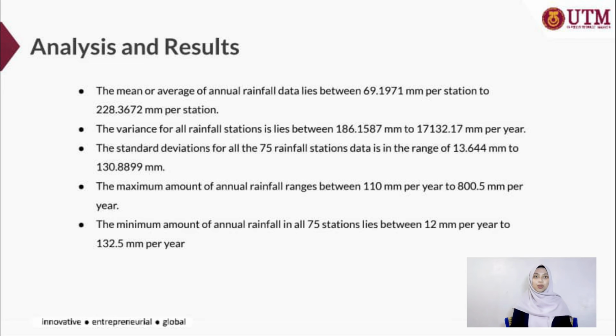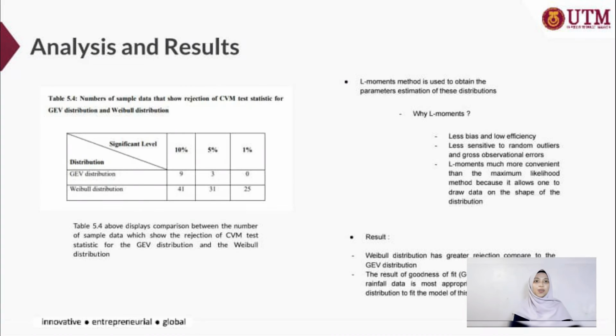Why do we use L moments? To estimate the parameters of the sample data for GEV distributions and Weibull distributions. So the answer is why we use L moments, because it is less biased, less sensitive to random outliers and gross observational errors, and the last one is L moments are much more convenient than the maximum likelihood method because it allows one to draw data on the shape of the distribution.